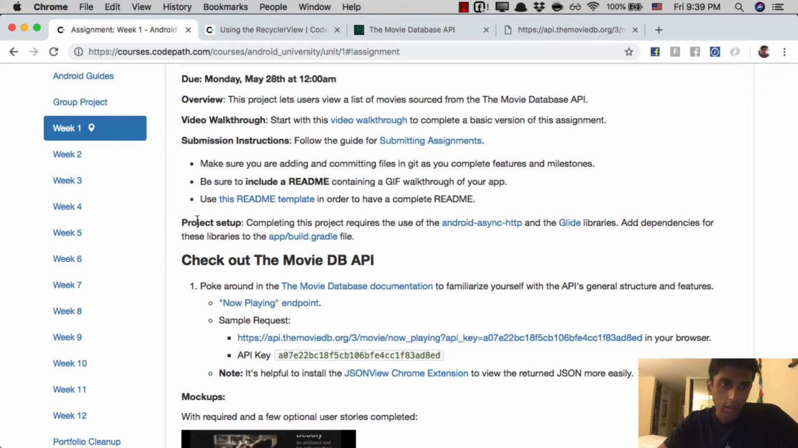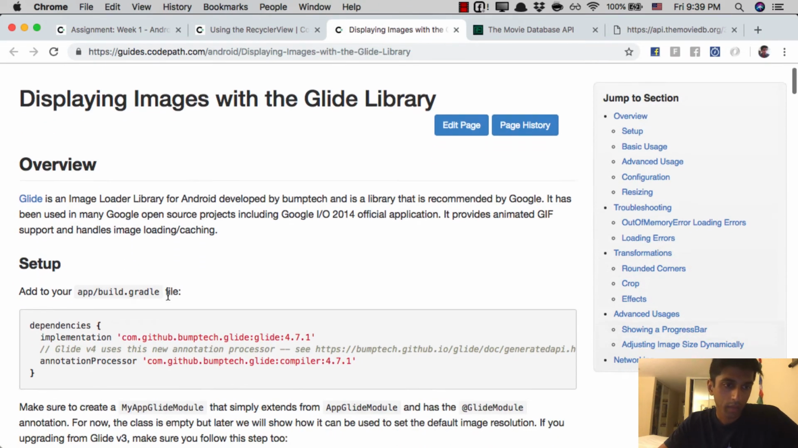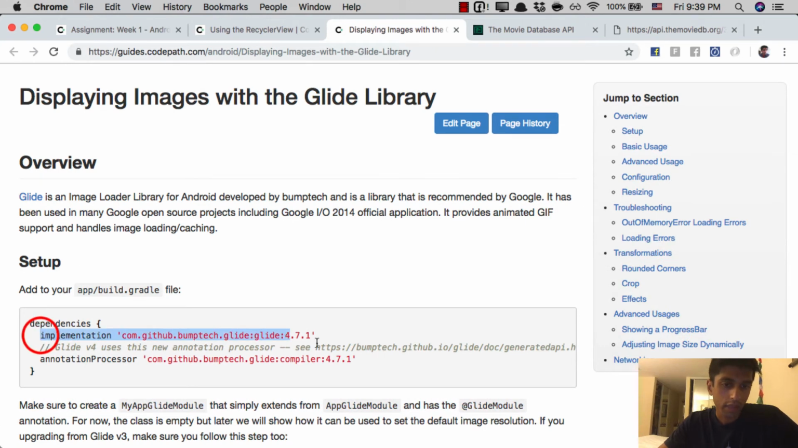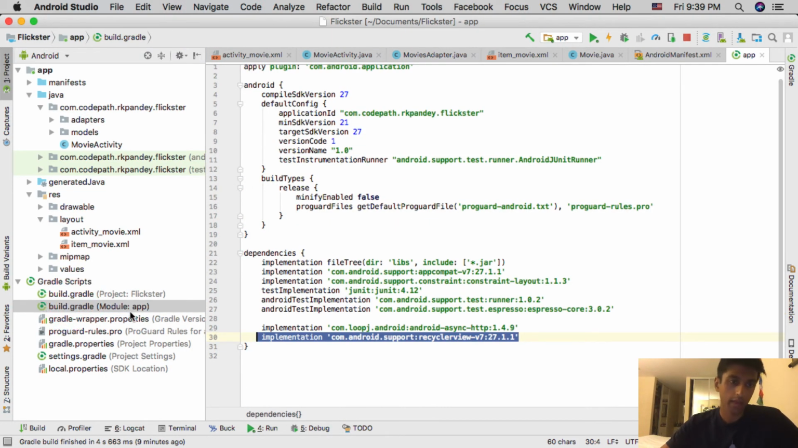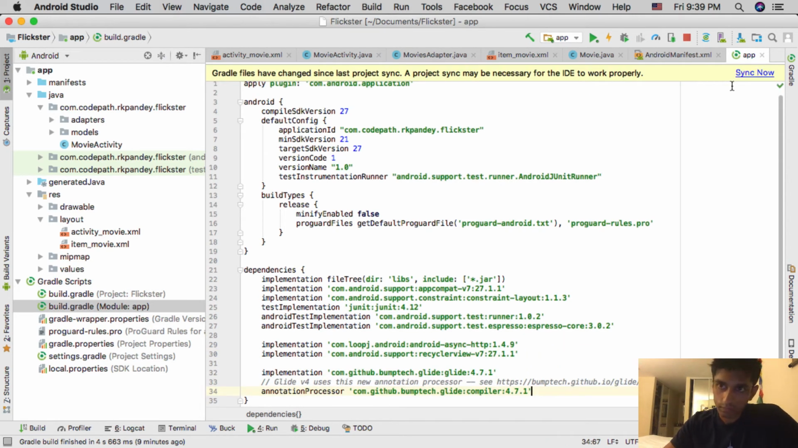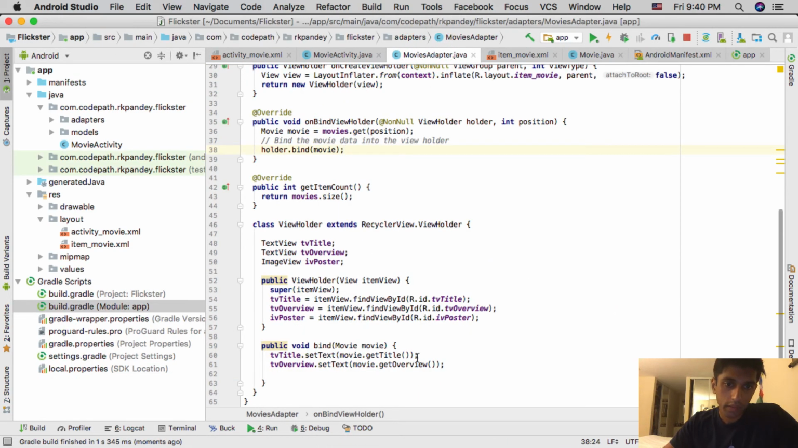and in the project setup bullet point, if you open up this guide about the Glide library, you can go here, and then you want to add these 3 lines into your build.gradle file. And so I'm going to go into here, and again, make sure you're adding it to the app module. So add these lines at the bottom, and click Sync Now. Cool. Now that that's done, we can actually start to use Glide.